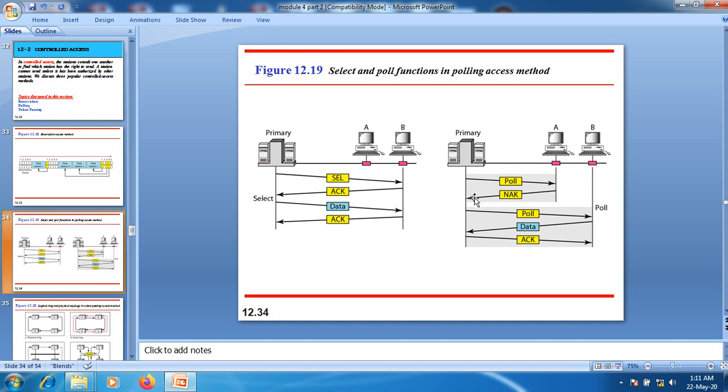Otherwise, it sends a negative acknowledgement. Here station A sends the negative acknowledgement. Now the primary station sends the same poll message to station B. Station B has data to send, so it sends the actual data over the channel to the primary station. Once the primary station receives that content, it sends the acknowledgement.